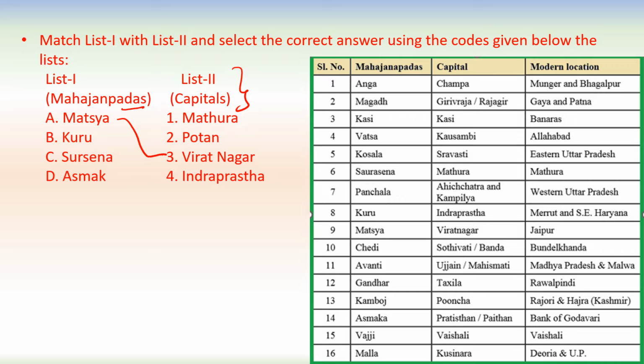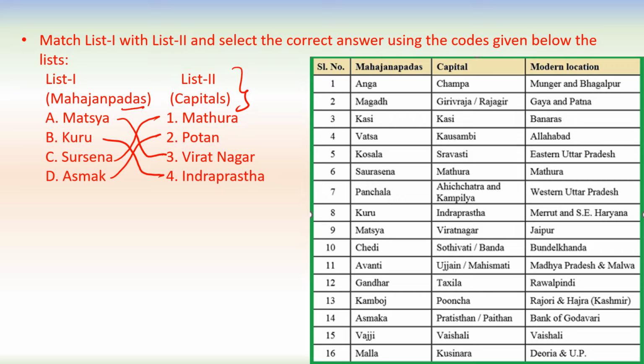So A with 3. Kuru, and the capital of Kuru was Indraprastha. Surasena, and the capital was Mathura. Asmak, the capital of Asmak was Potana, or you can say Pratishthan.